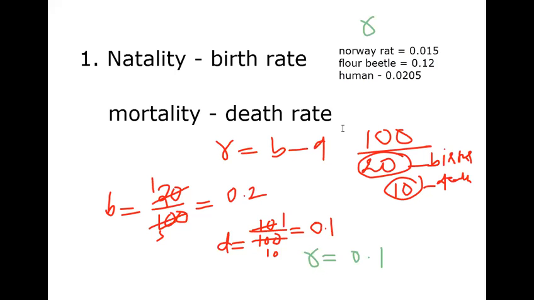So R in this equation, what do you call R? It means the intrinsic rate of natural increase, a very important parameter chosen for assessing the impacts of any biotic or abiotic factor on population growth. To give you some idea, we made some R values here: Norway rat 0.015, floor beetle 0.12, human 0.0205. Okay, so that's it about natality and mortality. Along with natality and mortality, I took the chance here to explain the intrinsic rate of natural increase also.